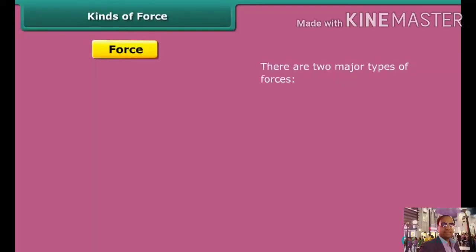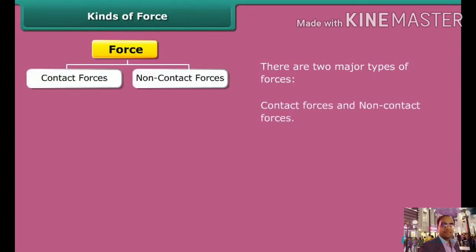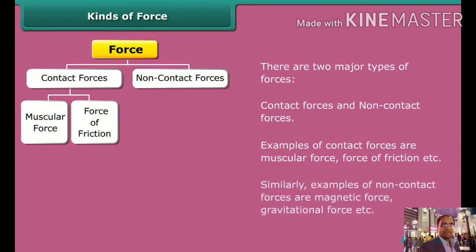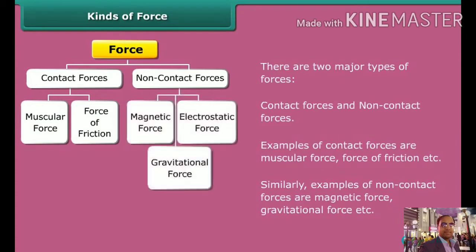Kinds of force. There are two major types of force: contact force and non-contact force. Contact forces are mainly muscular force and force of friction. Another example is mechanical force, also a contact force. Similarly, non-contact forces are magnetic force, gravitational force, and electrostatic force. Firstly, contact force.